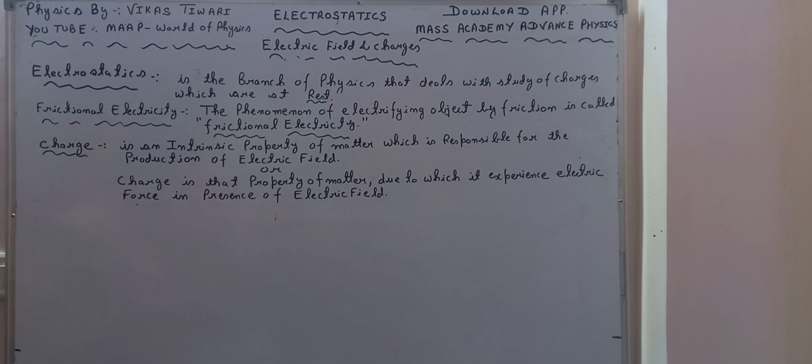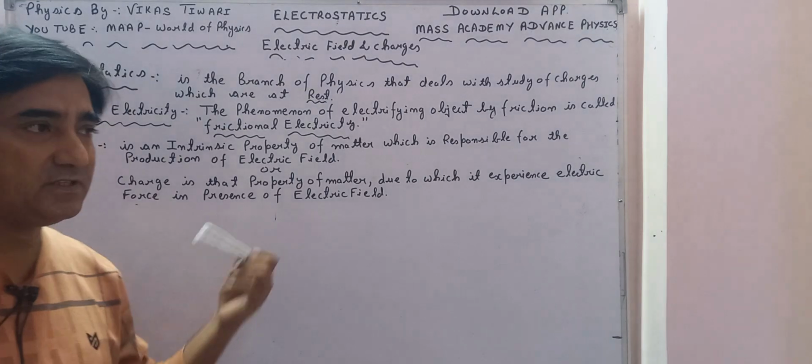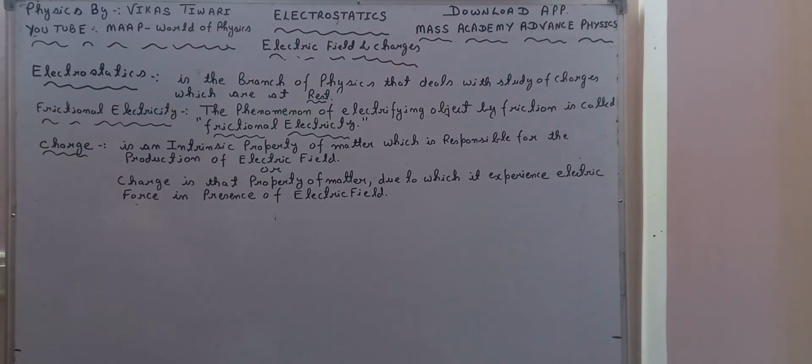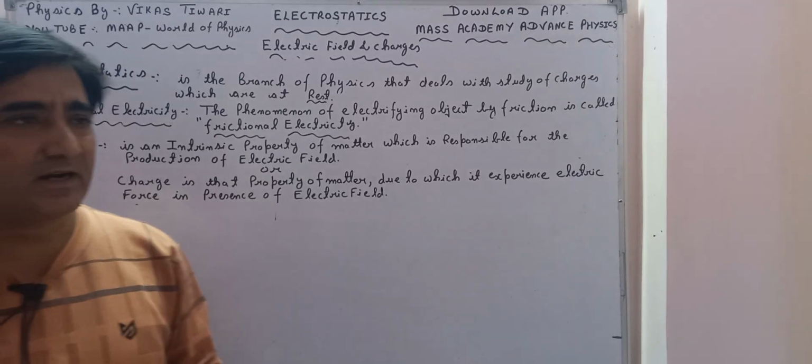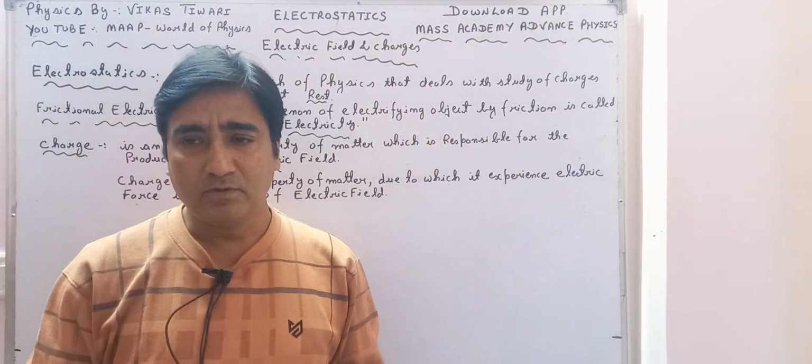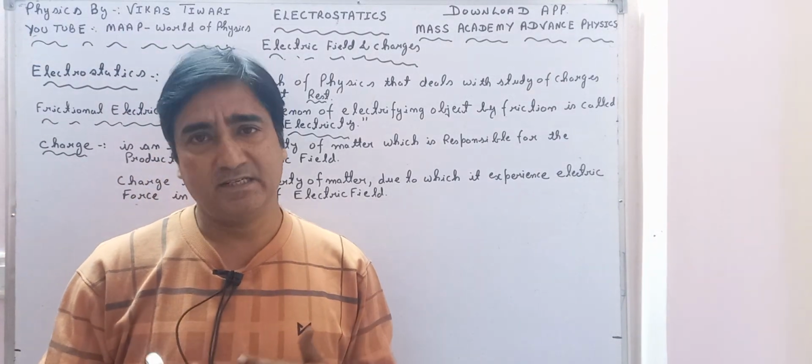Let us see how the development of electrostatics has gone. Around 600 BC, some observations started.